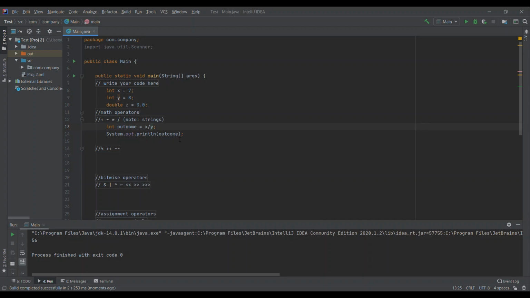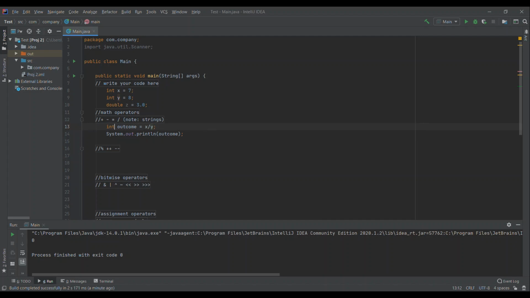An important thing to note for division here is that I'm using two integers, 7 and 8, and they don't divide perfectly. But if I run this, I'll get 0. Because when you do integer division, when I set it to an int here, and when I use two integers as the numbers, then integer division takes whatever the outcome is, like 7 over 8 is 0.875, and it just deletes all the decimal places. So basically integer division always rounds down. 0.875 rounds to 0, like that.